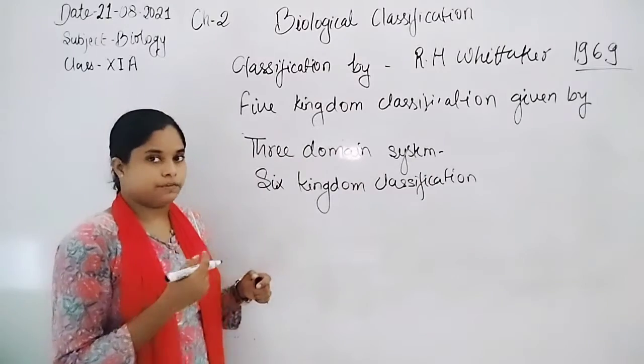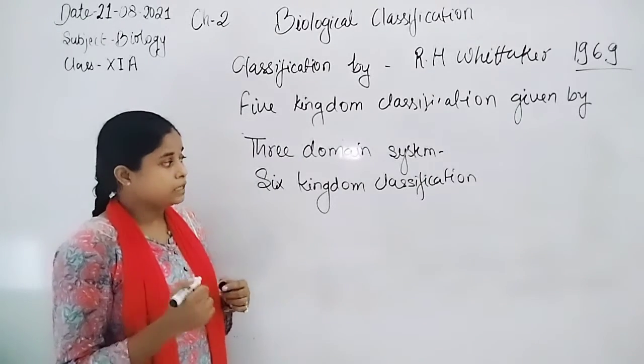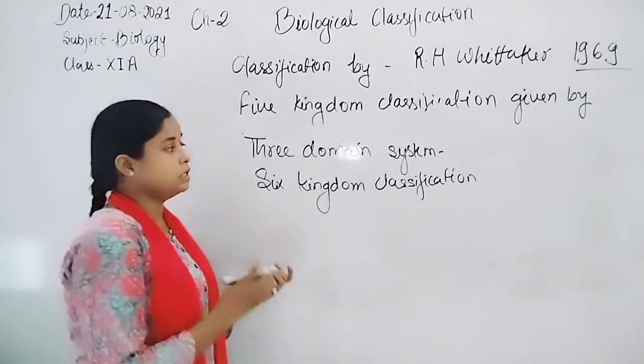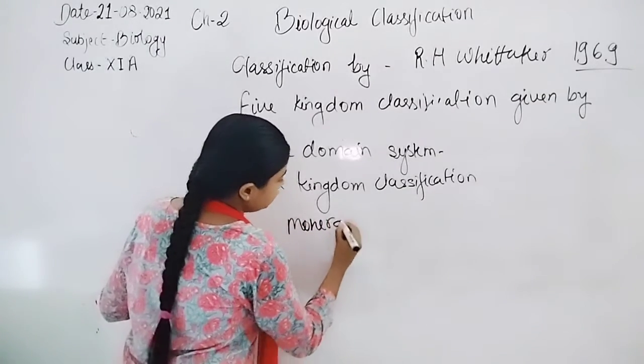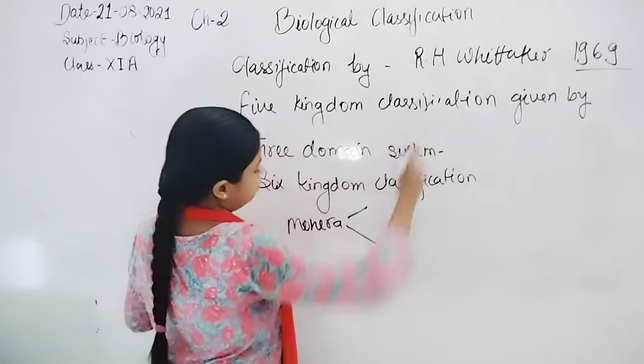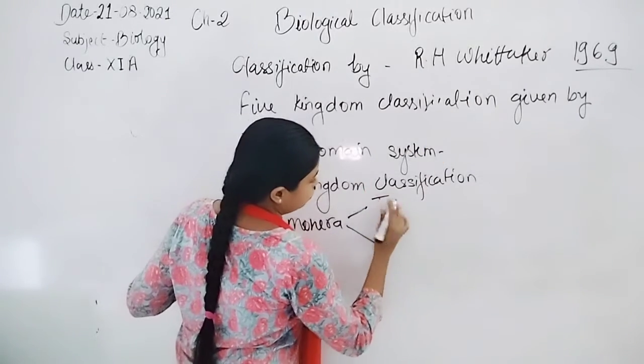In the 6 kingdom classification, the Monera group is divided into 2 kingdoms. So Monera, which is one kingdom in Whittaker's system, is divided into 2 kingdoms.